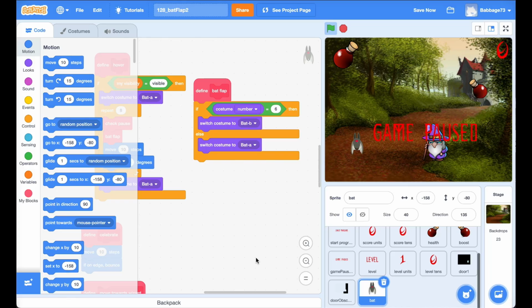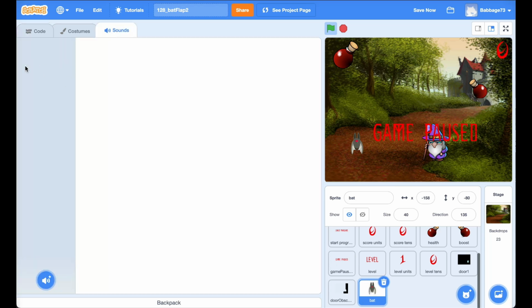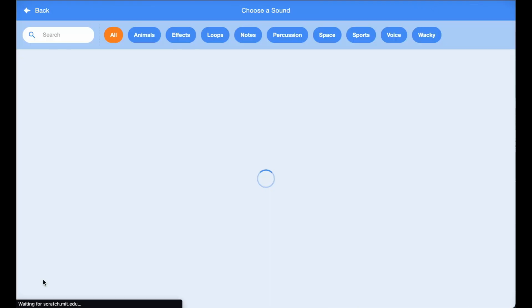Alright everyone, I now want to create some sounds for the bat. And to begin with, I want to create a sound for the bat flap. So if you're in bat already, which should be, go to sounds. You might find there's something left over here from the ghost, like a moan. You can get rid of that if so. Choose a sound.